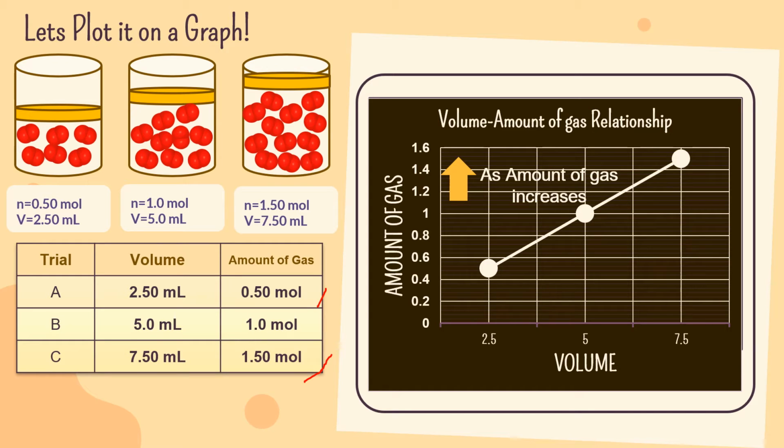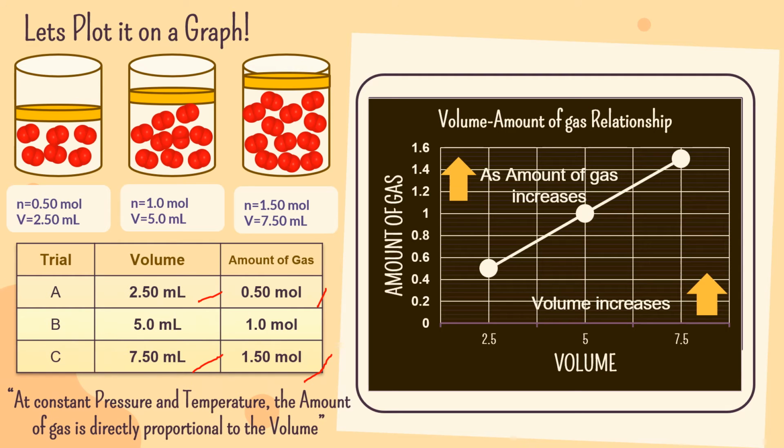While the amount of gas increases, the volume inside the cylinder also increases from 2.50 mL to 7.50 mL. So Avogadro's law states that at constant pressure and temperature, the amount of gas is directly proportional to the volume. In this example, as the amount of gas increases, the volume of the gas also increases.